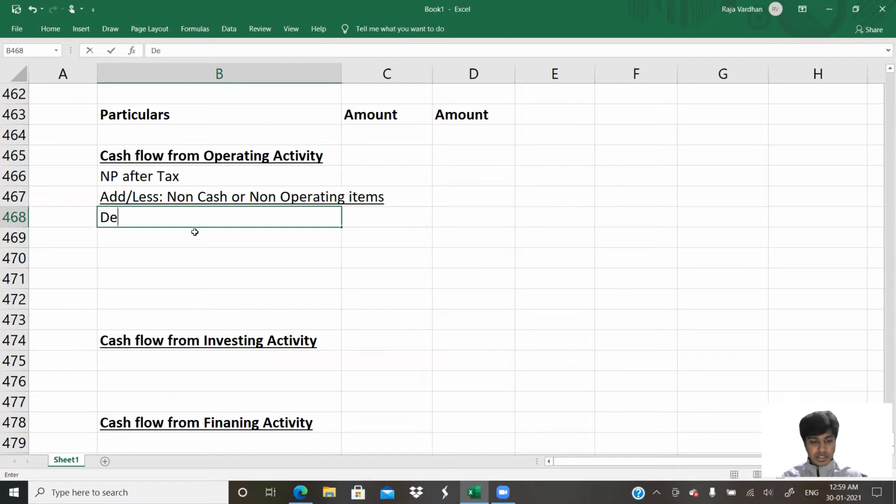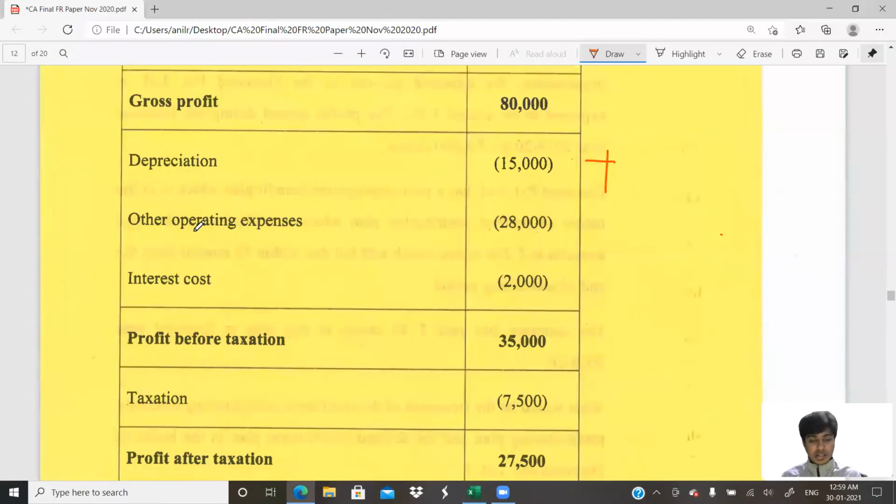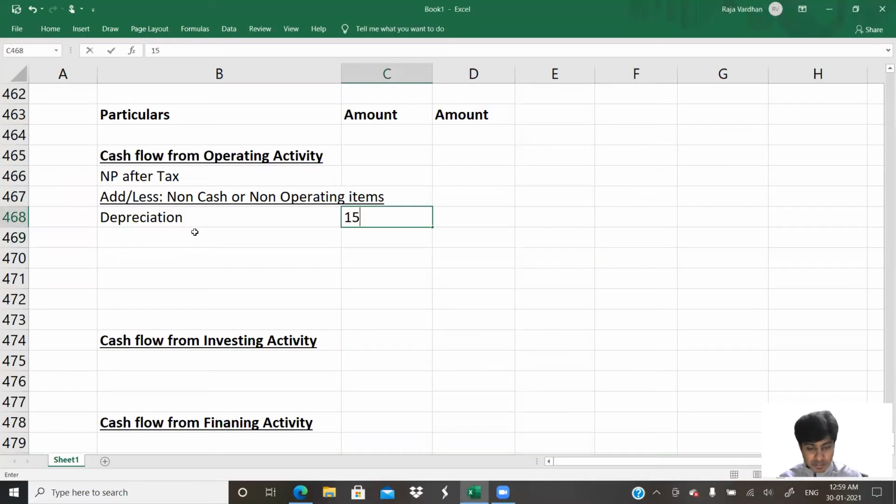The first thing is depreciation. Why? Depreciation is a non-cash expenditure. They've debited it, and when they've debited it, our profit has come down. If I eliminate this depreciation, I'll get my cash profit. That is the reason I'm adding this back. How much is it? 15,000. I'll add 15,000. Let me keep this in the inner column.